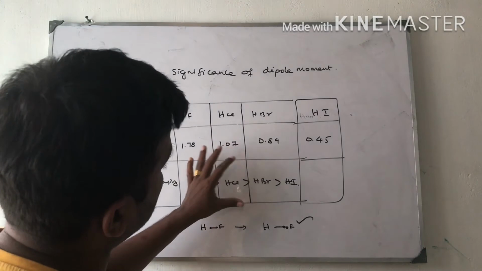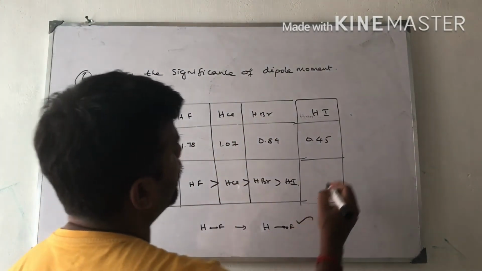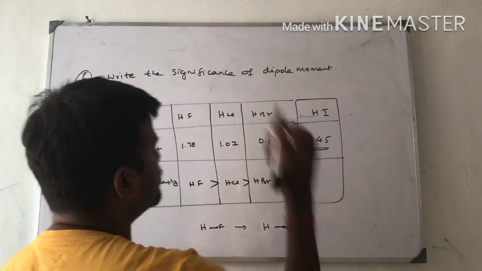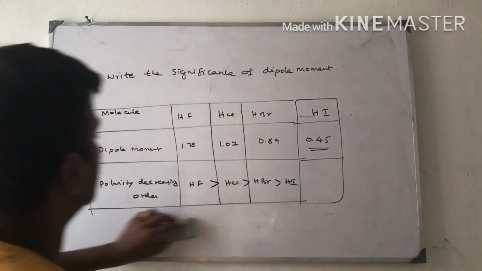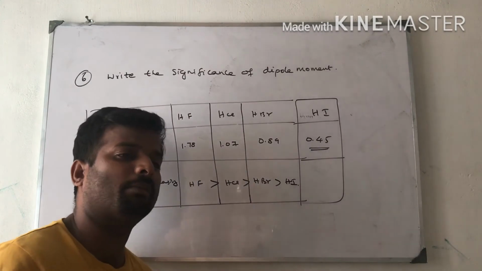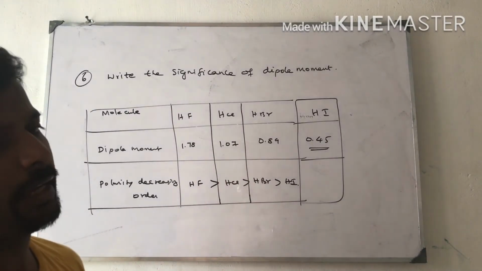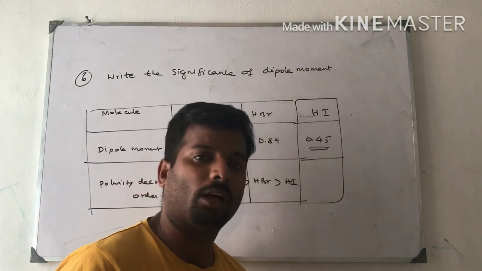In HBr, the size is still bigger, so the magnitude of the dipole moment decreases. Then in HI, iodine is a still bigger atom, therefore the dipole moment decreases further. Size is smaller, electronegativity is higher. If electronegativity is higher, it means the shared electron is attached strongly to the more electronegative atom.